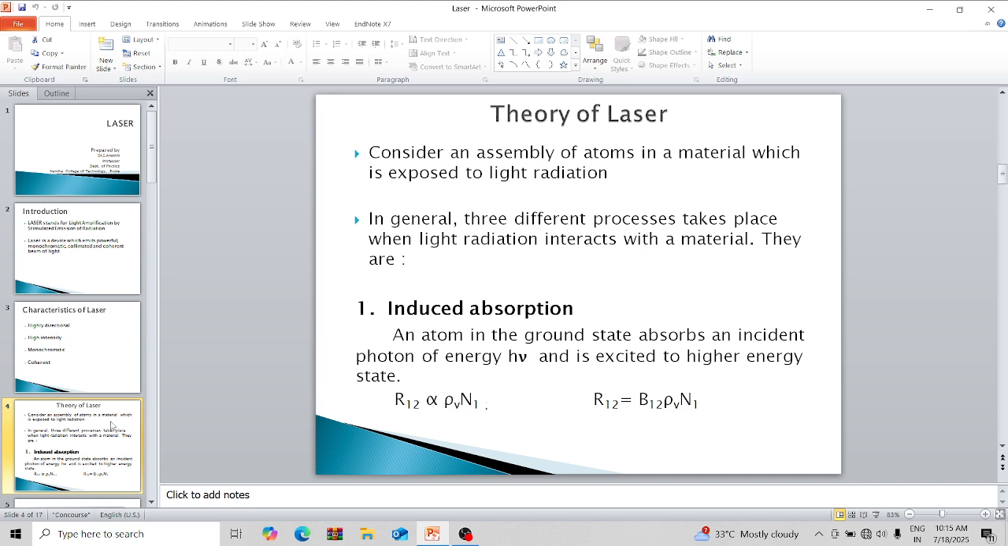The rate of induced absorption is given by R12 directly proportional to rho v n1. Further, it can be written as R12 equal to B12 rho v n1, where n1 is the number of atoms in the lower energy state, rho v is the density of the incident light radiation, and B12 is proportionality constant.